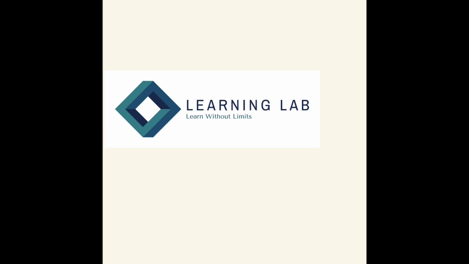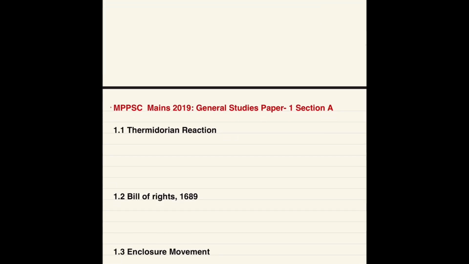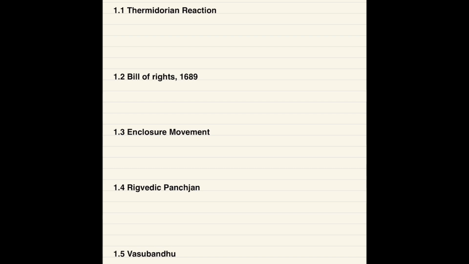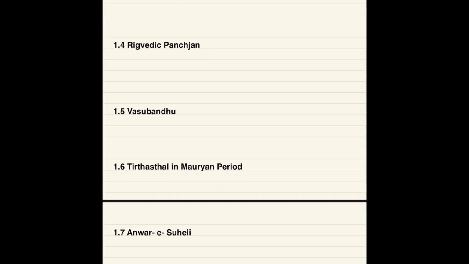So dear students, we are going to start a new series of discussing previous year mains question paper. So let's begin with the 2019 General Studies paper 1, and in that paper section A, that is your history part. Our first three questions belong to world history. As you all know that world history is not the part of your current syllabus, so better to leave these questions for fast and efficient revision.